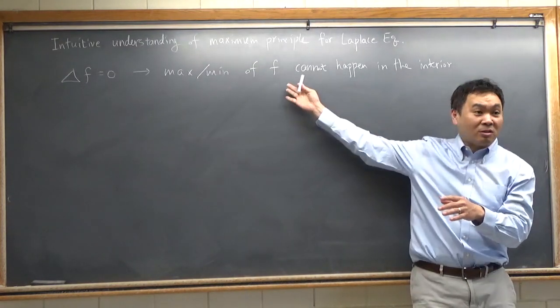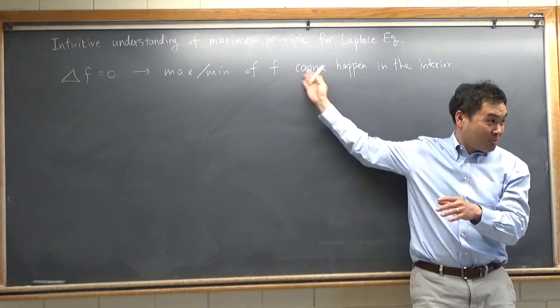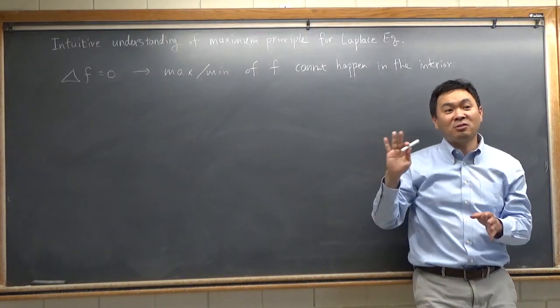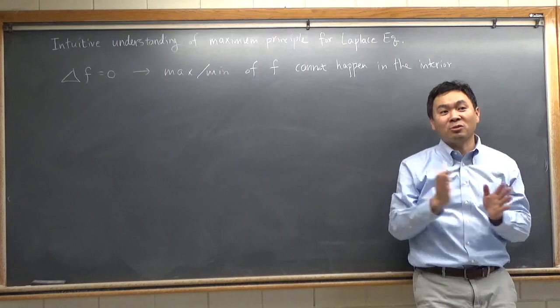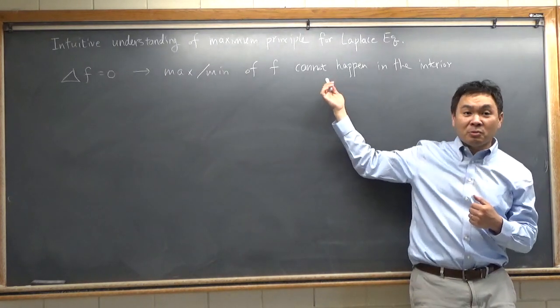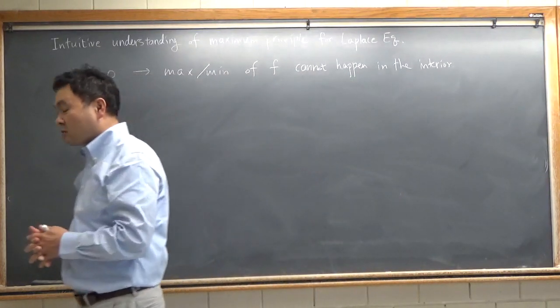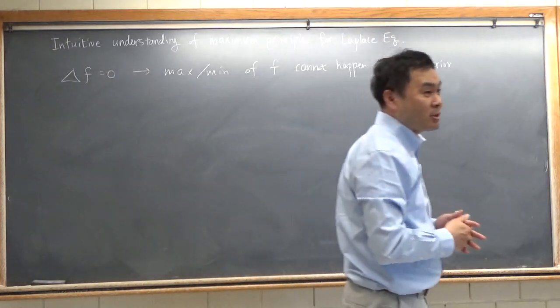And because max and min cannot be other than 0 due to this theorem, you know that the difference function is 0 inside the entire domain, and therefore you have the unique solution. So this maximum principle gives rise to the fact that Laplace equations can only have one unique solution if it has one.